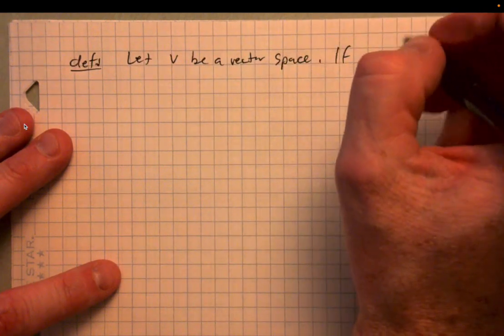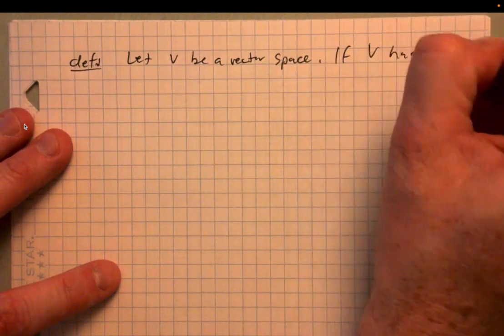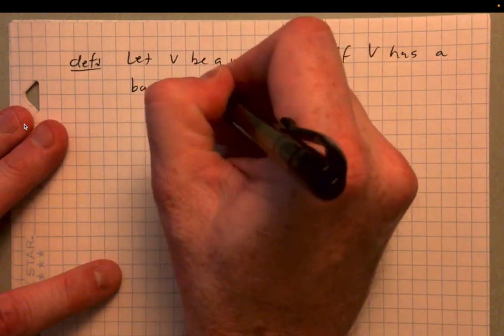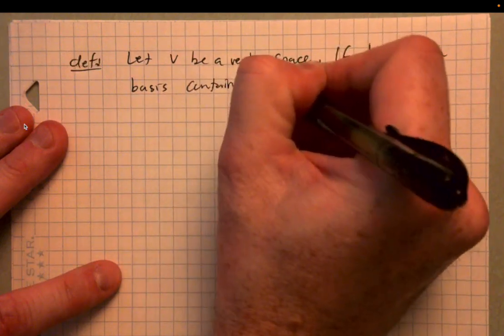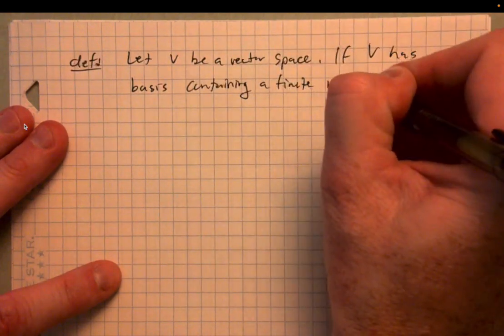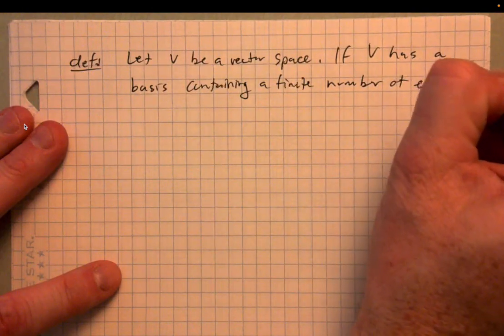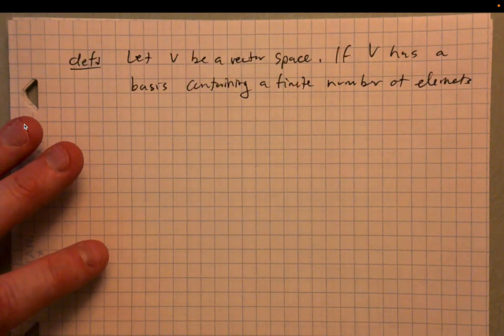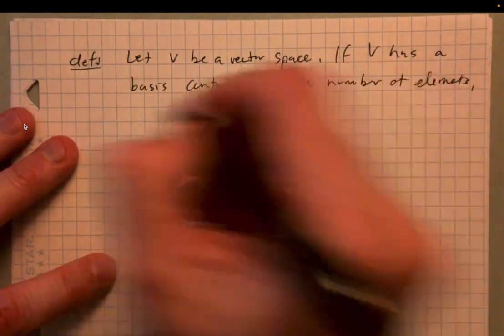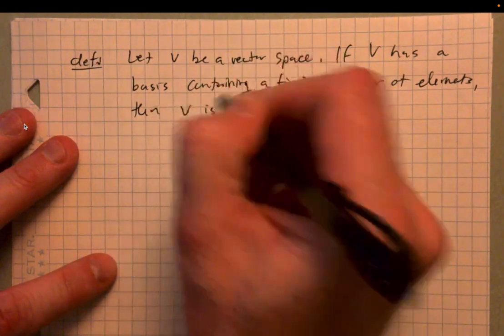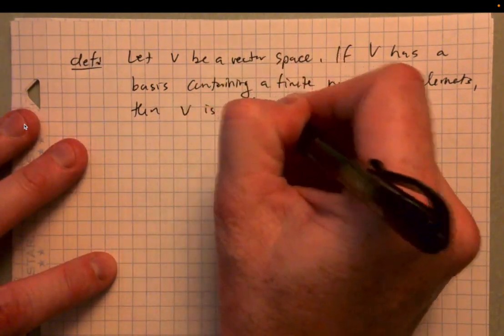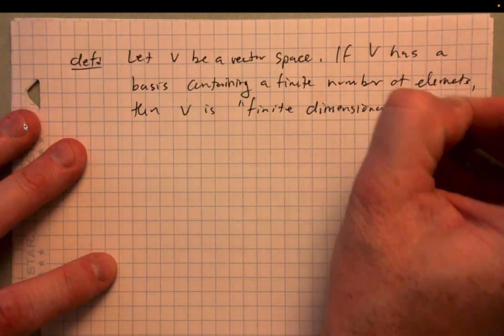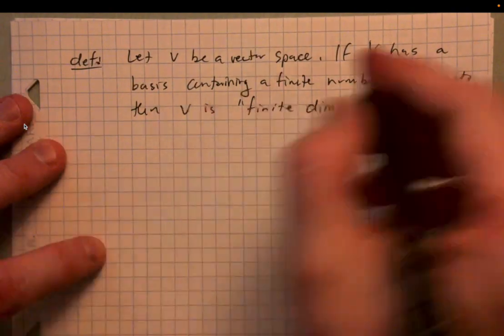If V has a basis containing a finite number of elements, then V is finite dimensional.